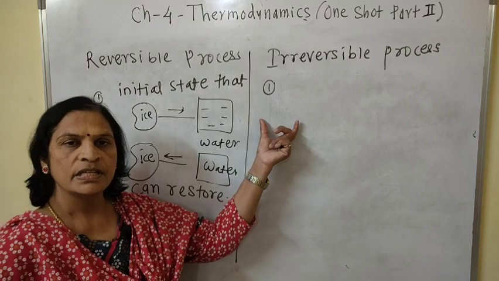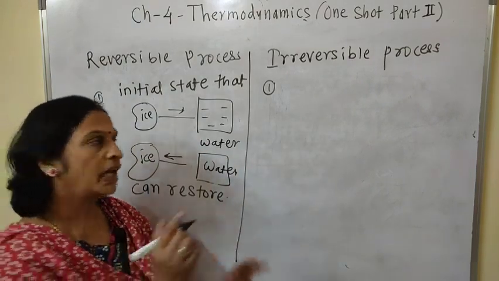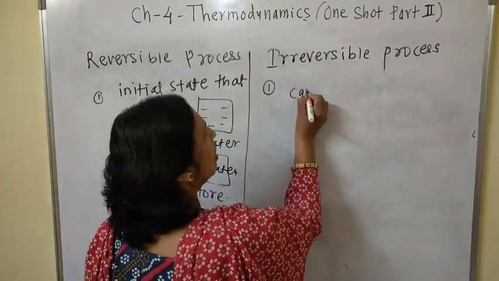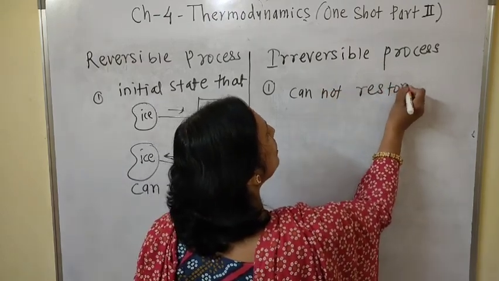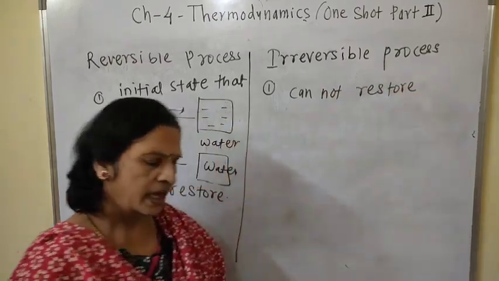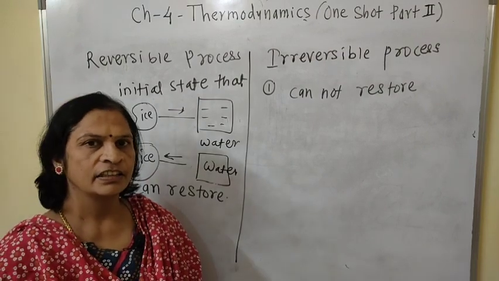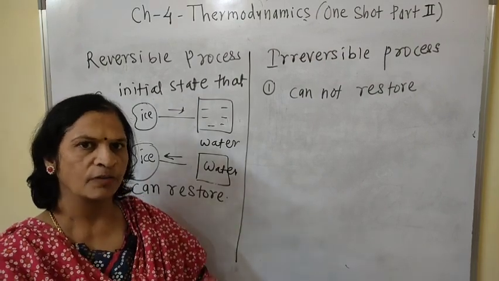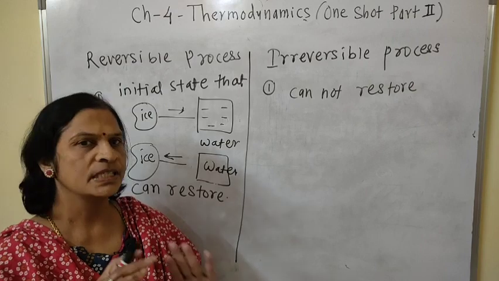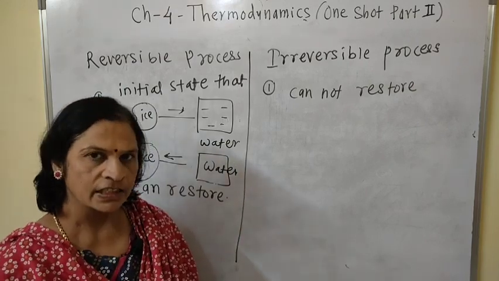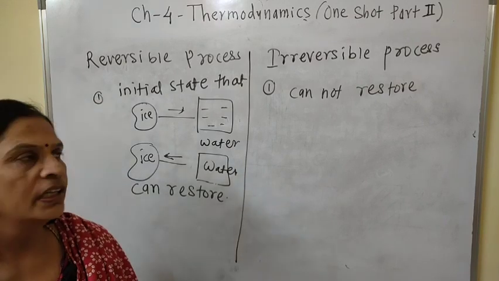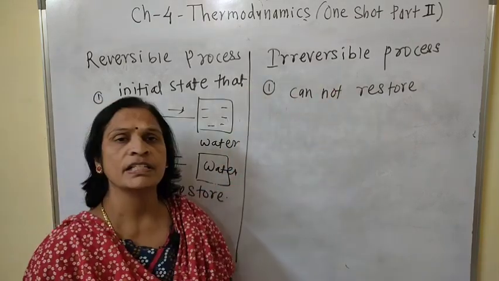In this process, the initial state cannot be restored. For example, burning of a candle: we cannot form that candle once again, which means the initial state cannot be restored. Puncturing of a tire or puncturing of a balloon is also an irreversible process.